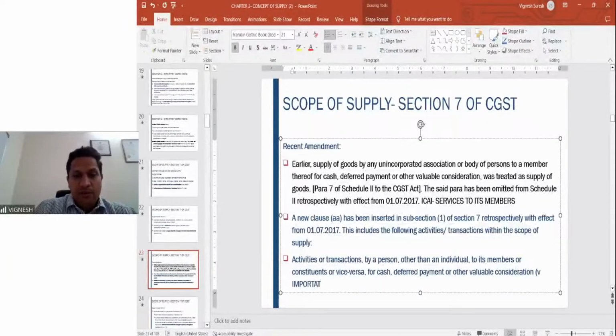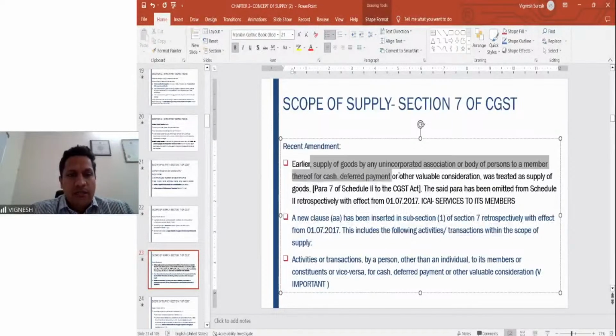So very important from exam point of view. You will definitely be asked a question on this. Please make sure you write it. It's not there in your study material, but it is there in your supplementary study paper, which is released by the CA Institute. So therefore, this is very important, right? So I hope this is clear. 7.1AA has been introduced to make sure to tax all the goods and services.